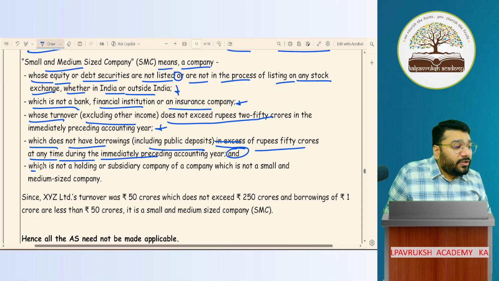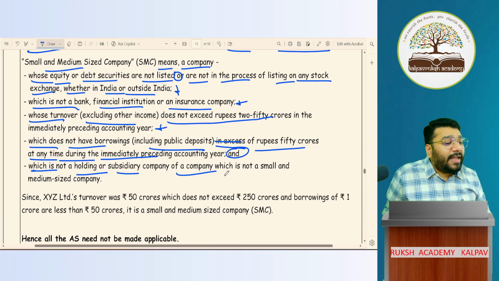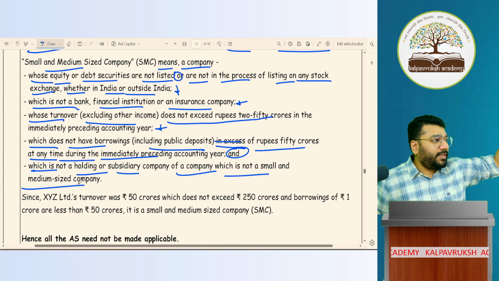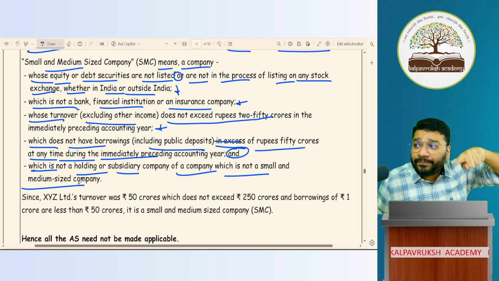And which is not the holding and subsidiary company of that company, which is not SMC, which is not a large entity, which is a non-SMC. Should not be holding and subsidiary of a non-SMC. If all these 5 conditions are satisfied, it means you are a SMC.